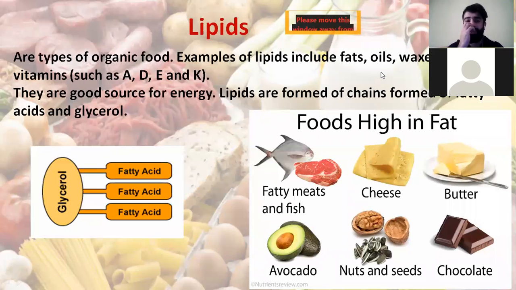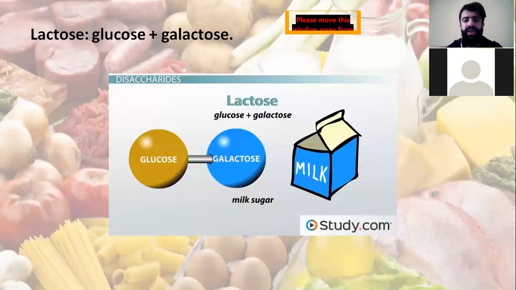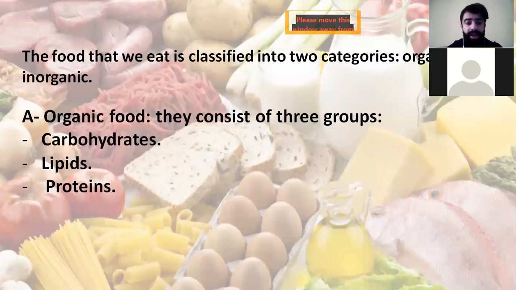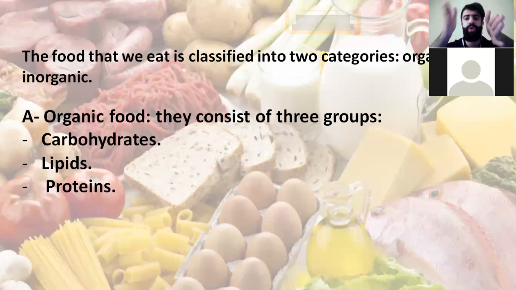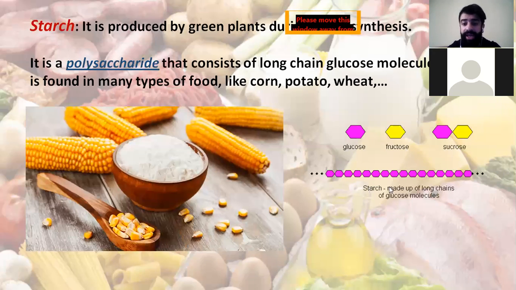Okay? Lipids. First of all, we finished everything related to the carbohydrates. So to make it simple, before we start with the lipids, carbohydrates consist of three different forms. We have simple, complex, and intermediate. Simple is very simple. Intermediate is in between the complex and the simple. The most complex form of the carbohydrates is called the polysaccharide. Why? Because it's composed of a long chain, like this case. This is a complex form of the carbohydrates.